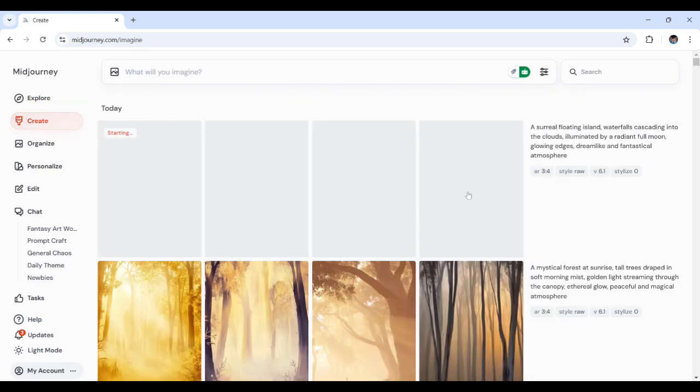Now, when creating surreal dreamscapes, it's all about layering unexpected elements, like a floating island and glowing waterfalls, just like I stated, just to evoke wonder. And now, let's wait for Midjourney's interpretation of this poetic vision. So, once again, this might take a bit more time, but not to worry. This will not take as long as you'd expect. Just wait for a bit.